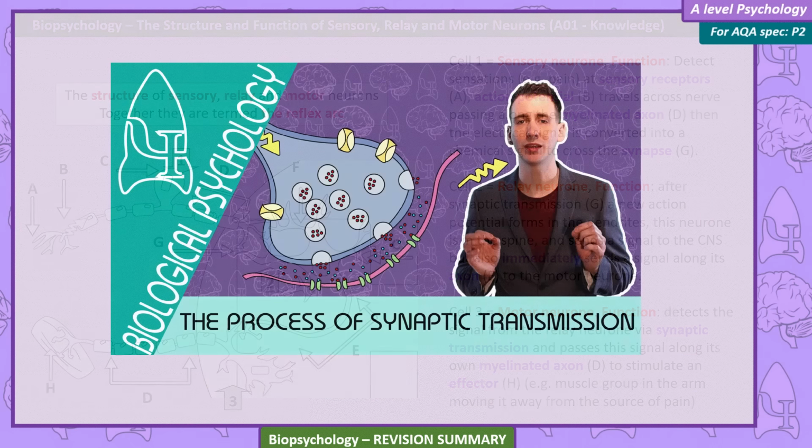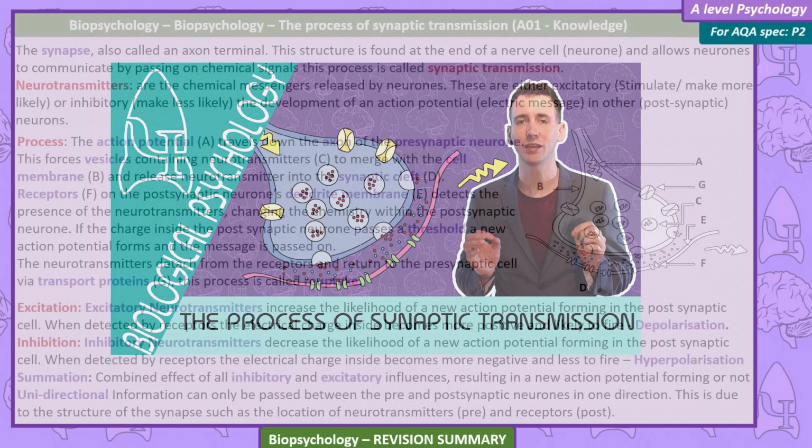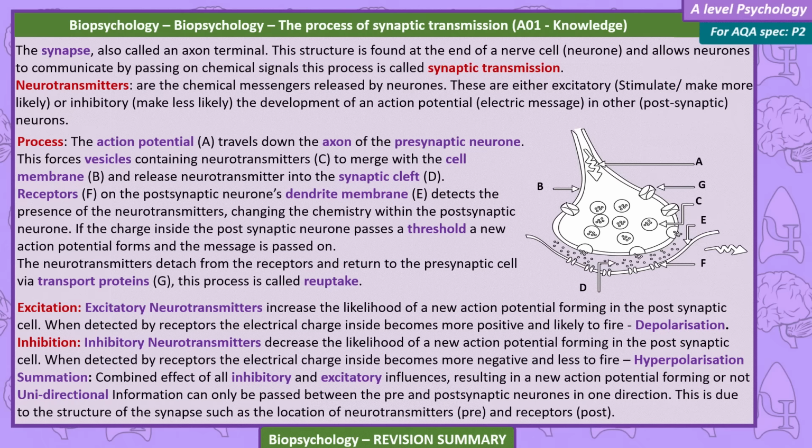The process of synaptic transmission. The synapse, also called an axon terminal, is a structure found at the end of a nerve cell, a neuron, and allows neurons to communicate by passing on chemical signals. This process is called synaptic transmission. Neurotransmitters are the chemical messages released by neurons. These are either excitatory, so stimulate, making more likely, or inhibitory, making less likely, the development of an action potential, an electrical message, in the other postsynaptic neuron.